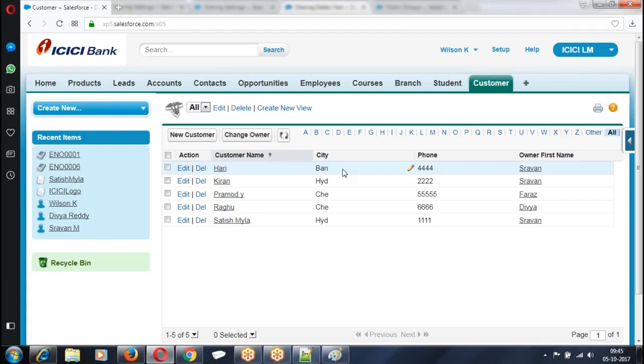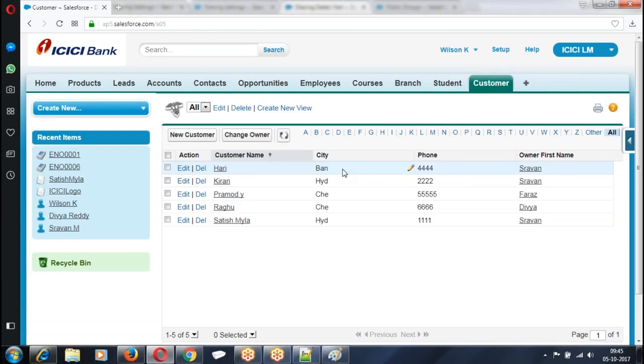All the records should be visible to everyone except Satish. How will you achieve this? First, what is the OWD? Is everybody able to see every record? No. So obviously it has to be private. But remaining people have to see every record. If I give OWD as private, only the owner can see and other people cannot see other records. But as per my condition, all the people have to see every record except Satish.